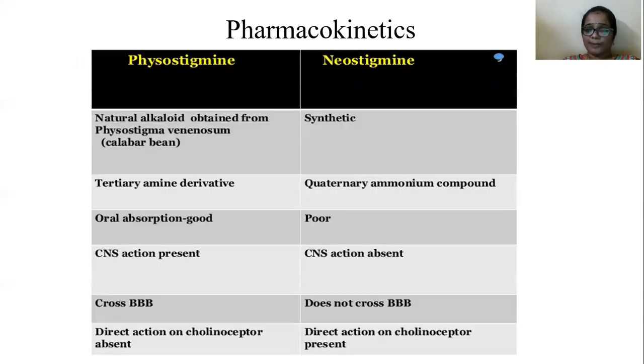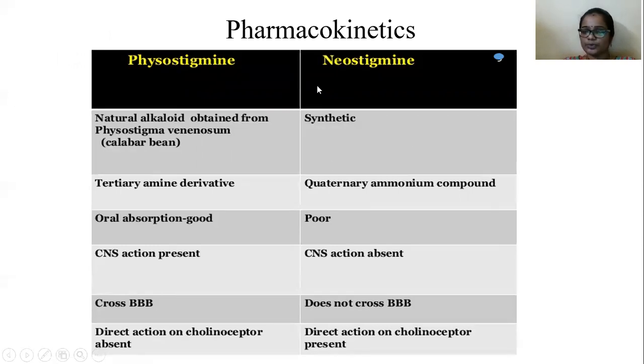Next one is pharmacokinetics. So pharmacokinetics of anticholinesterase drugs. What is pharmacokinetics? It means the study of ADME: absorption, distribution, metabolism, excretion. Nothing but what the body does to the drug. Okay, so here I will differentiate between two kinds of drugs, lipid soluble and lipid insoluble, that is physostigmine and neostigmine.